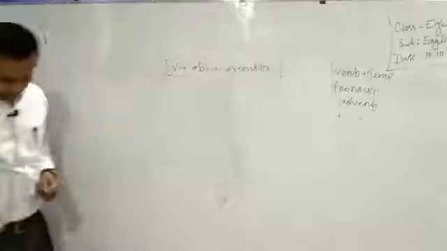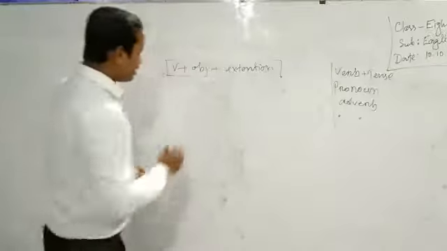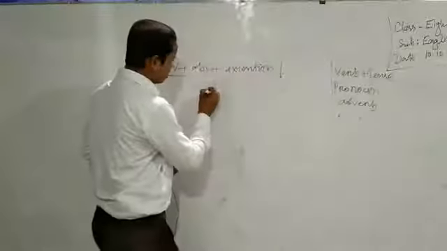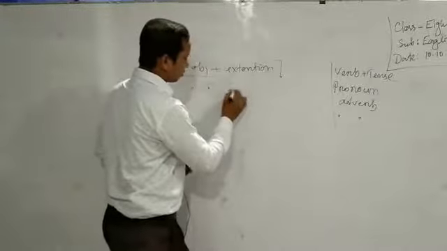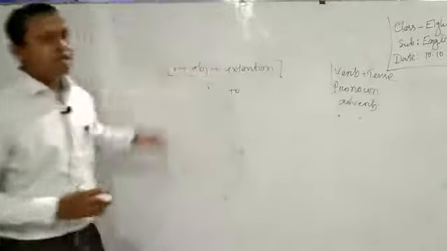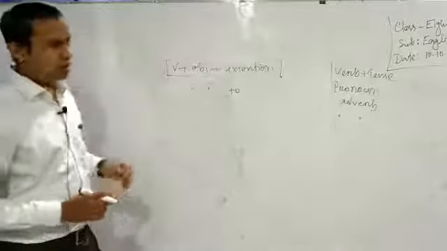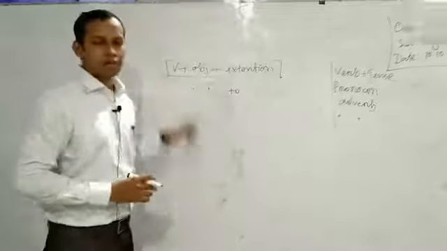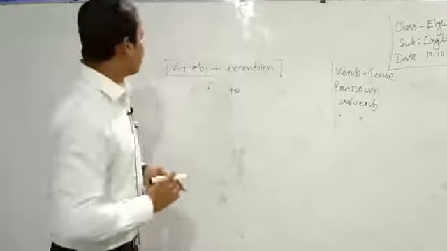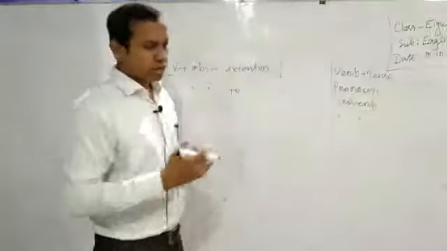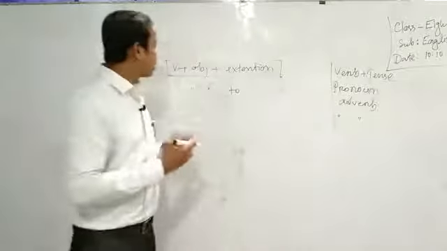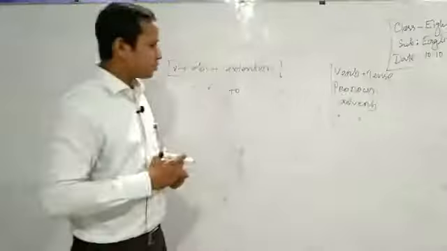In case of imperative sentence, instead of inverted commas, we will use to, because in the next sentence, that means in reported speech, we have the verb in the beginning. To correlate the imperative with the reported sentence, we have to use to, so that the answer will be in indirect style. Okay, let's go.